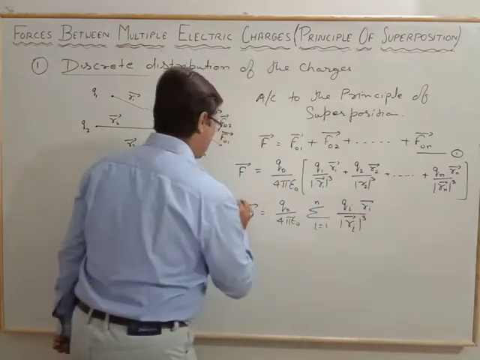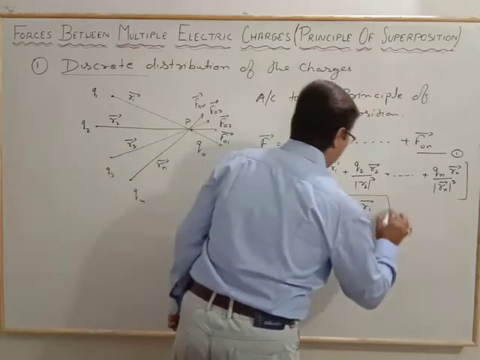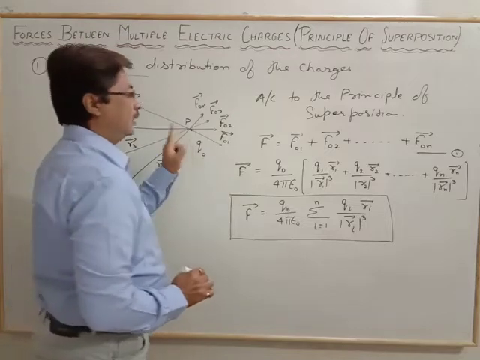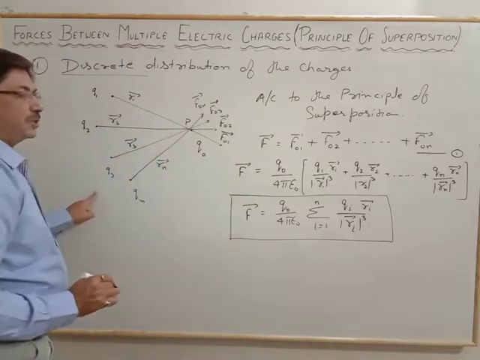So this is the superposition of the total force acting on the charge, and this is the discrete distribution of the charge.